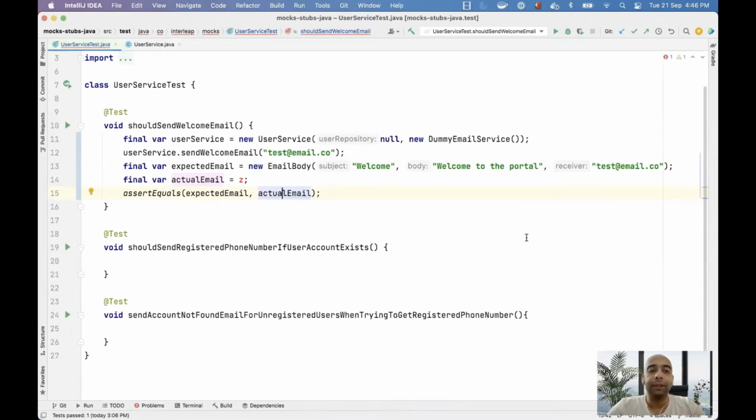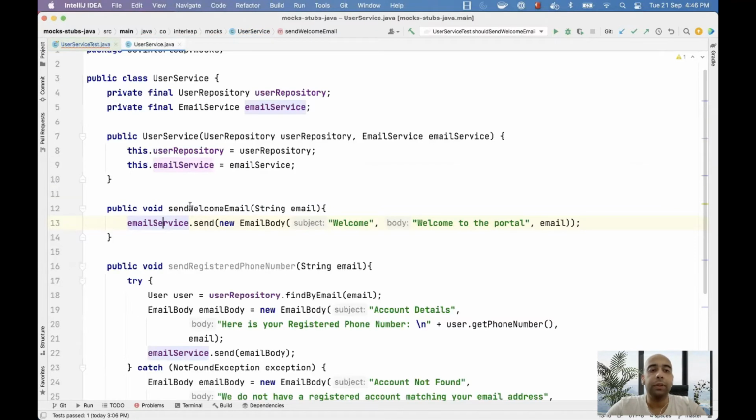I would like to once repeat the assignment I had given you. I had asked you to uncomment these 3 lines and make sure that the test passes. To understand what we are trying to test here, let's understand what the method is doing. The user service send welcome email method takes in an email ID and sends an email using the email service.